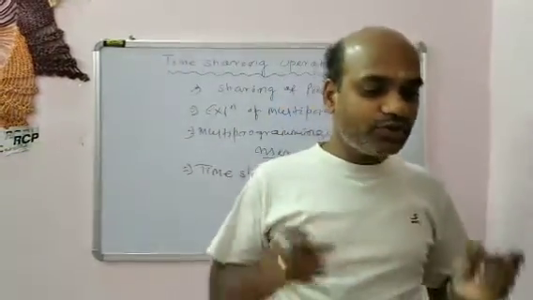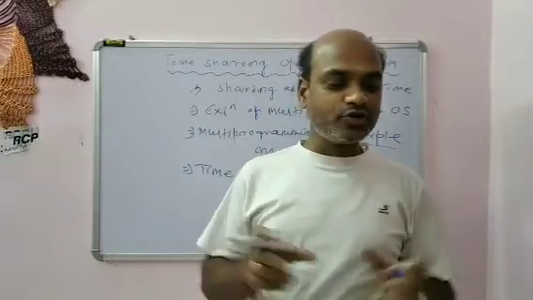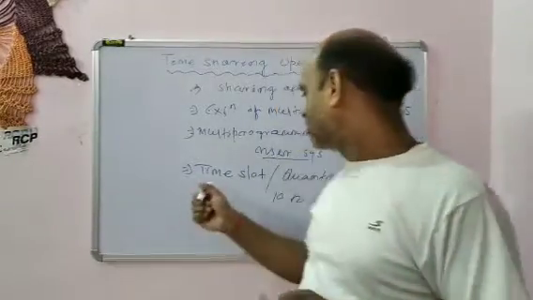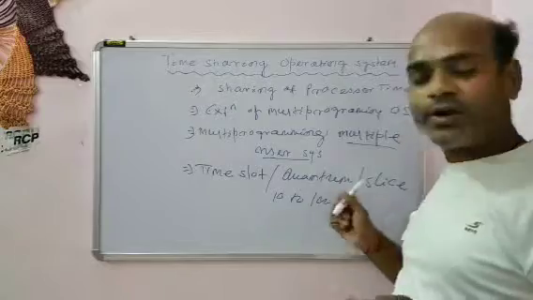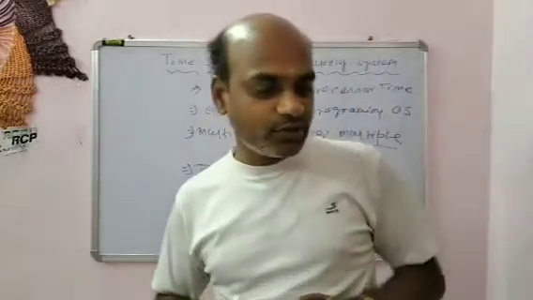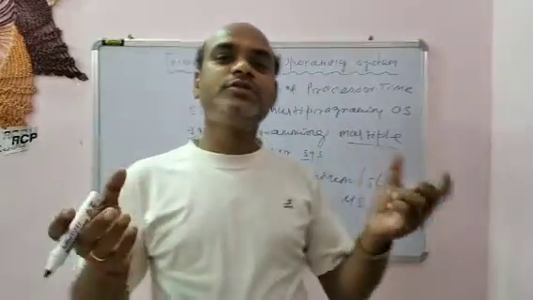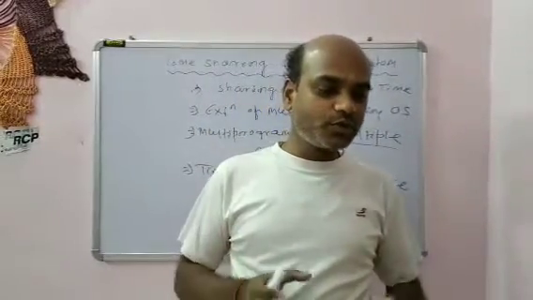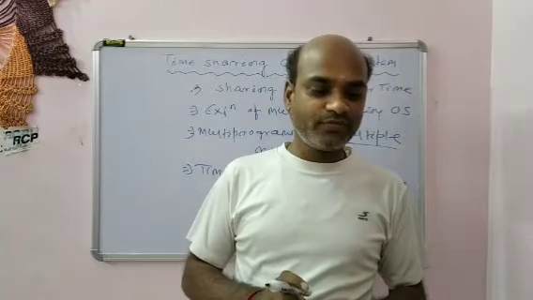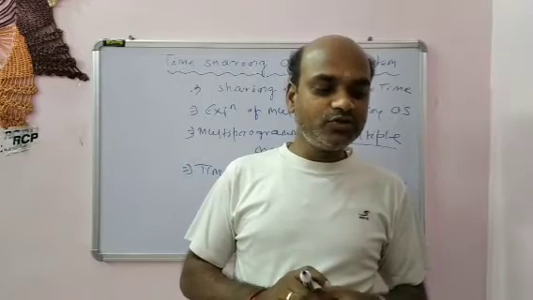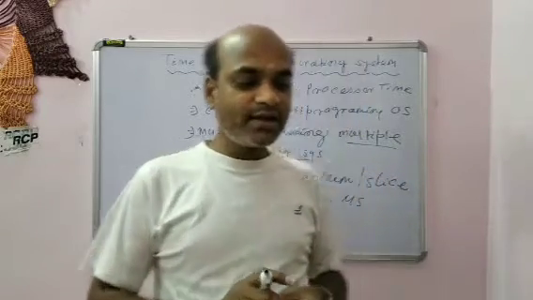So CPU time is divided among a number of users in small units, that is the time slot, time quantum or time slice. The CPU time will be switched. The switching between jobs is so fast that the user cannot feel that there is a time gap.